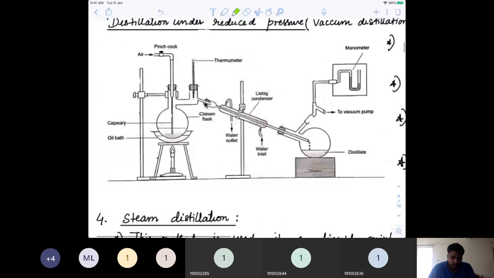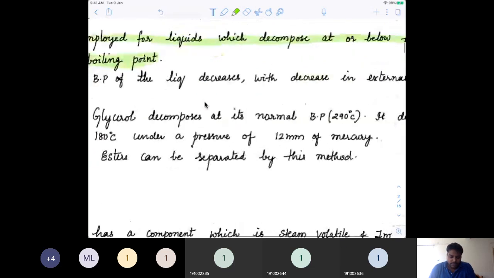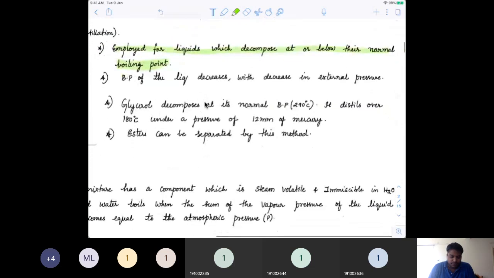Here you can see we are using a crude sample solution, and that is being heated. As it starts condensing, we try to create a vacuum, so that the entire zone has less external pressure. Because of that, it will boil at a much lower temperature.